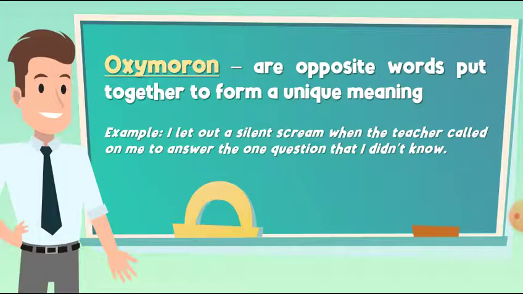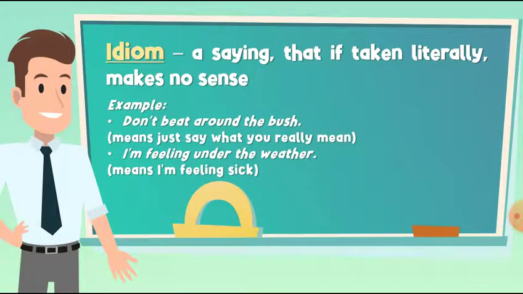Oxymoron are opposite words put together to form a unique meaning. Example: I let out a silent scream when the teacher called on me to answer the one question that I didn't know. Idiom, a saying that often literally makes no sense. Example: don't beat around the bush, meaning just say what you really mean. I'm feeling under the weather means I'm feeling sick.